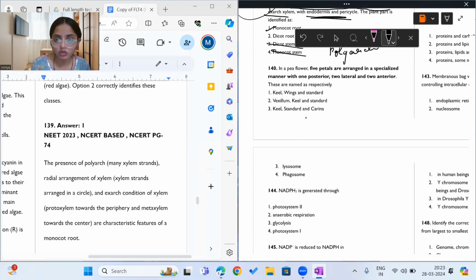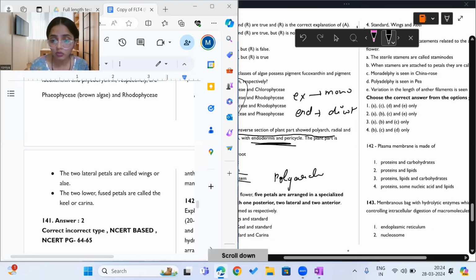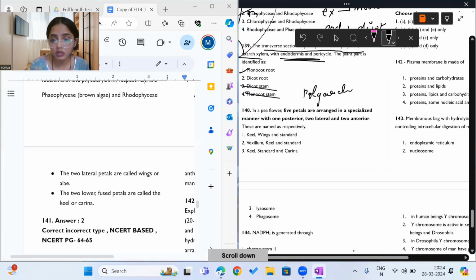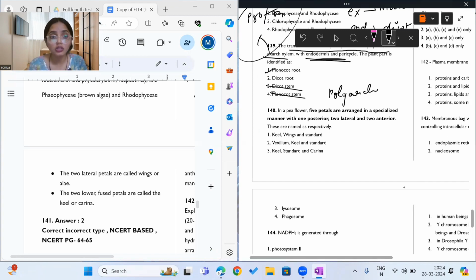Okay, moving on to question 140. What does it say? It says in pea flower, 5-petal Fabaceae family, the 5 petals are arranged in a specialized manner. One is posterior, 2 are present laterally, and 2 are present anteriorly.